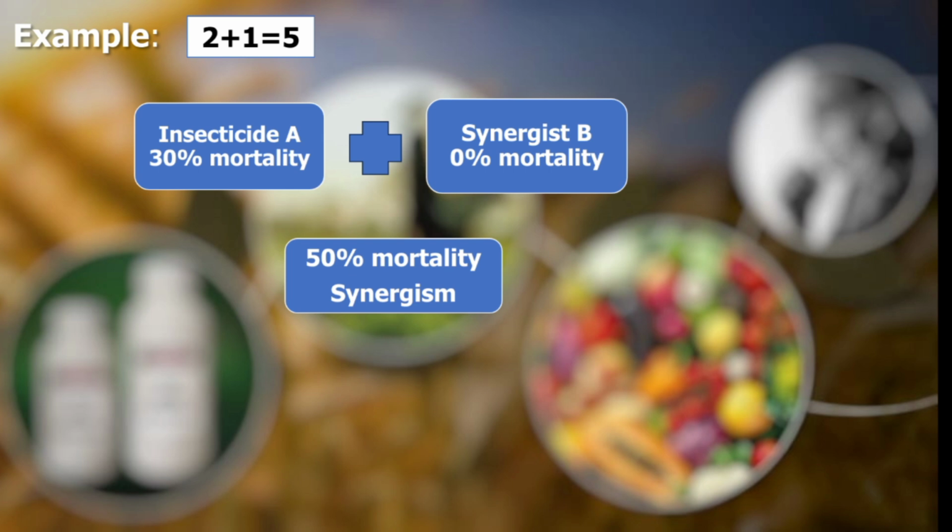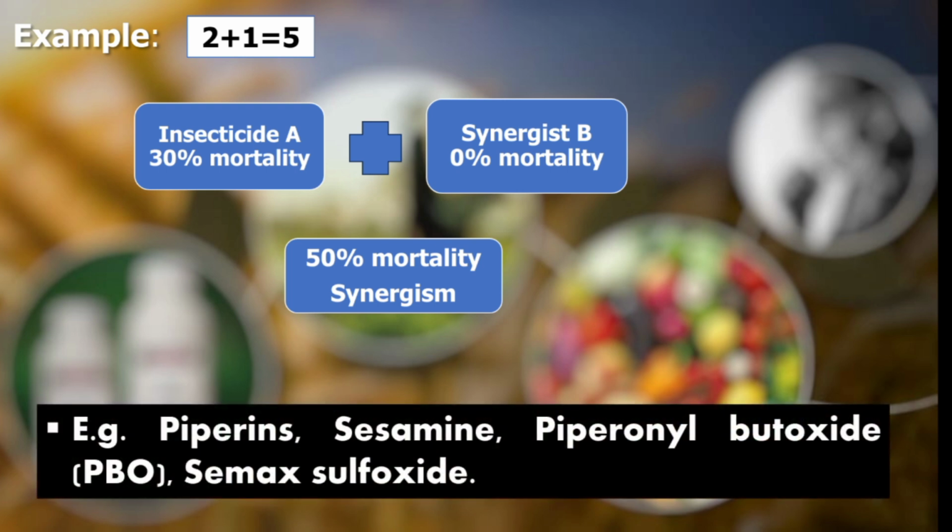Means 50% mortality is a greater effect than the individual effects, because the individual effect of the insecticide is 30% mortality and the synergist 0% mortality, but after combining them their effect is greater. Some examples of synergists are piperine, sesamin, piperonyl butoxide and sulfoxide.